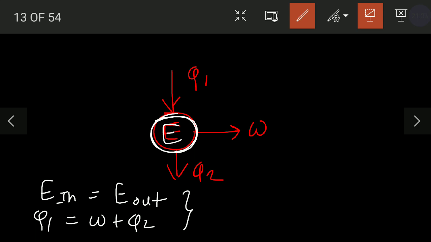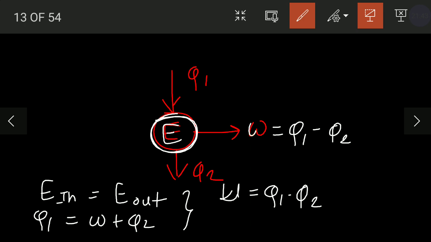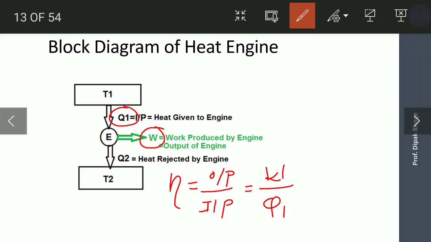So from this we can write W is equal to Q1 minus Q2. So here W is the difference of heat coming into the system and heat leaving the system. This is called net work. So in place of W, now I can write Q1 minus Q2. So here now we can write efficiency is equal to W by Q1, and W we have just defined as Q1 minus Q2, divided by Q1.